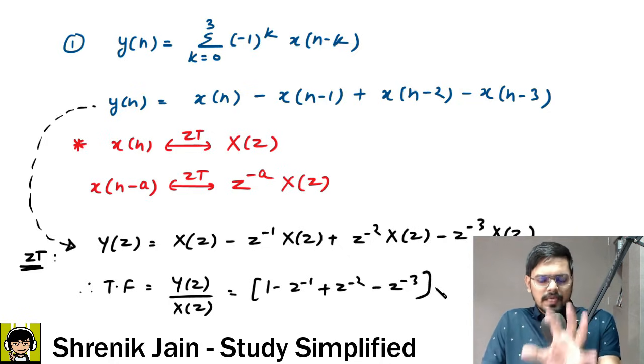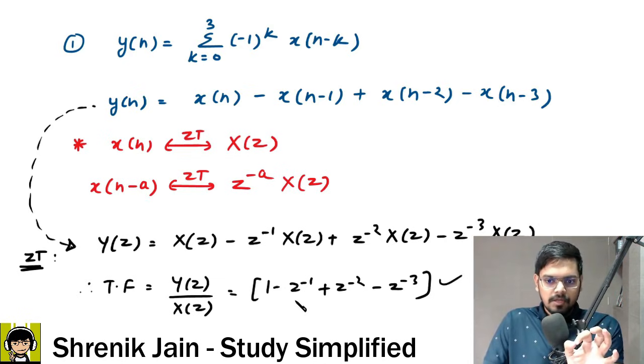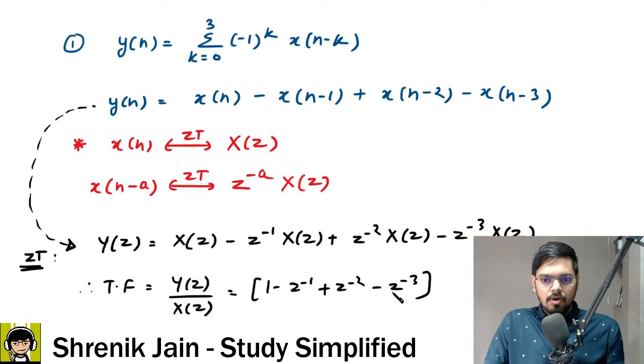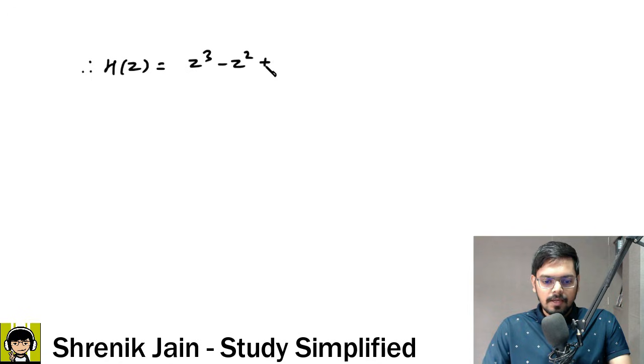Now, if you see carefully, can I say the numerator, if I multiply with z to the power 3, the denominator also we have to multiply with z to the power 3, and if I do that I will get a proper positive version of this transfer function. So therefore my transfer function, which is represented as capital H of z, looks like z cube minus z square plus z minus 1 upon z cube.